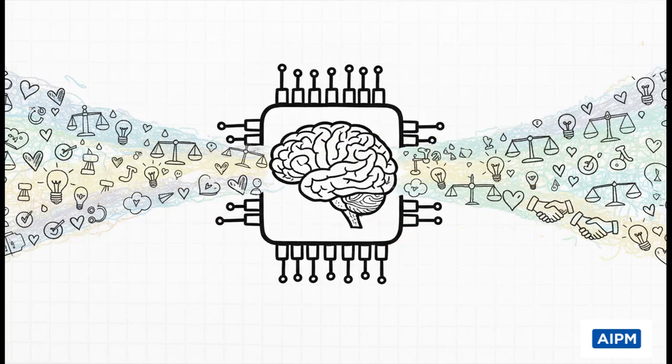So here's the bottom line. Every single choice that goes into building one of these models, what data to collect, what goal to set, what counts as an acceptable error rate, every single one of those decisions is loaded with human values. There is simply no such thing as a neutral algorithm. They are all, by their very nature, deeply value-laden.